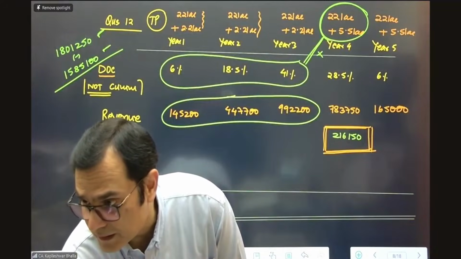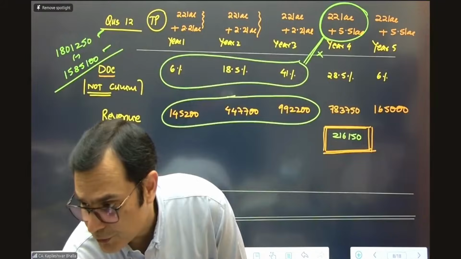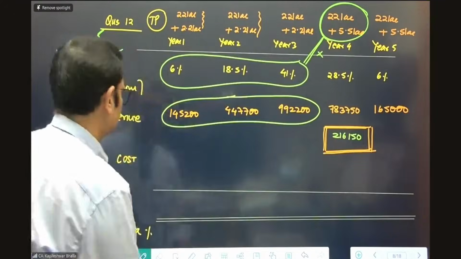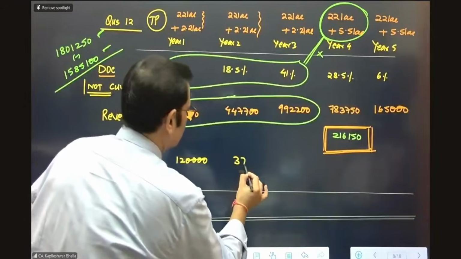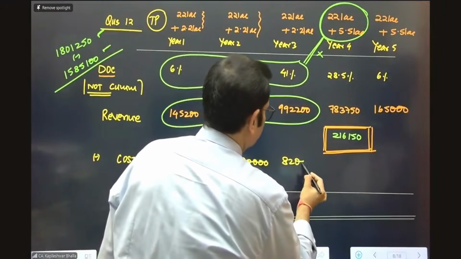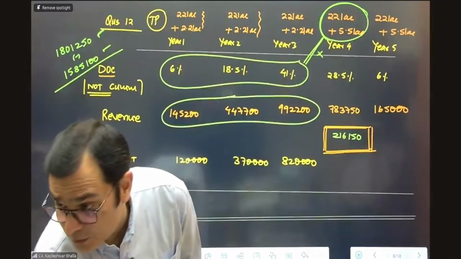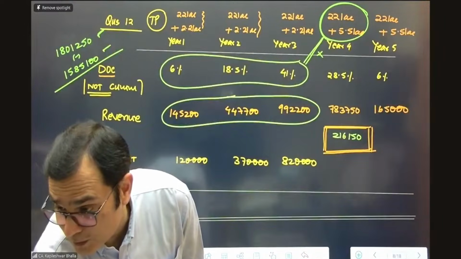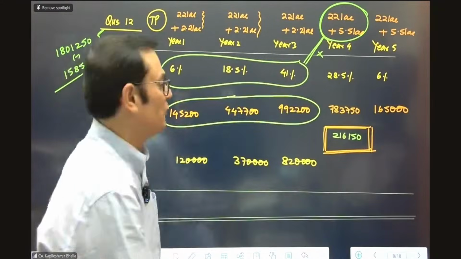So the cost incurred is to the extent of 120, 370, 120, 370, then it is 820. I'm just writing the figures, rest you can do. I thought of reversing only the variable cost. No. Then 570 and 120.